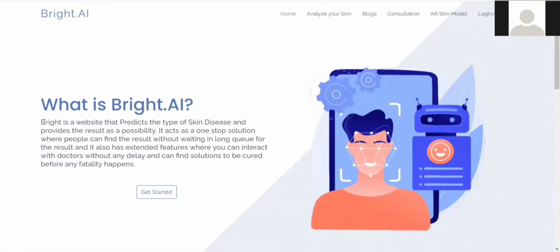We have come up with this platform in order to diagnose the initial stages of skin diseases. As we all know, skin diseases are pretty common, and if not diagnosed at the correct time, they might lead to bigger issues. Hence, we have created this platform called Bright AI. Now, let me take you through the Analyze Our Skin section.